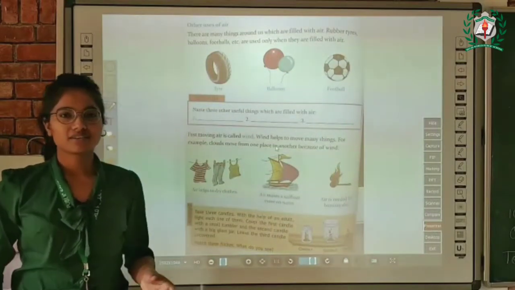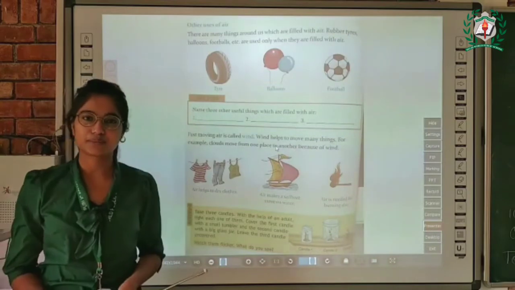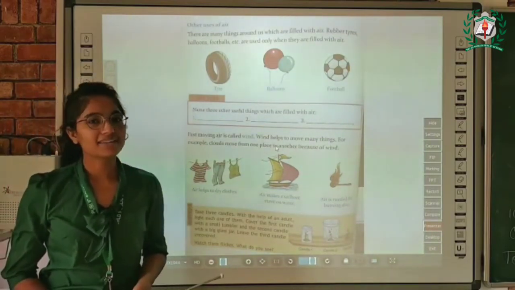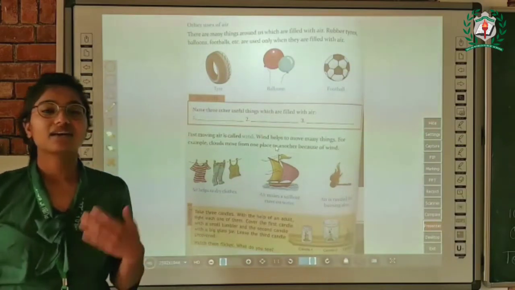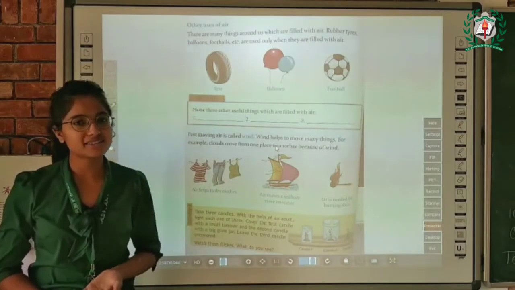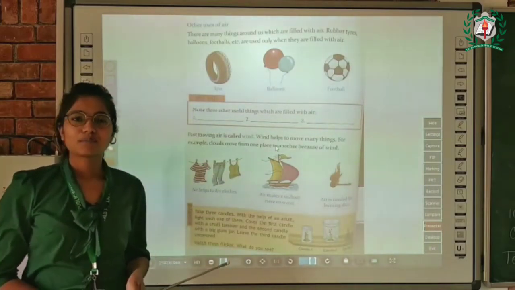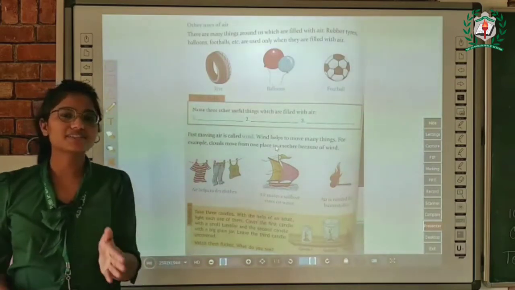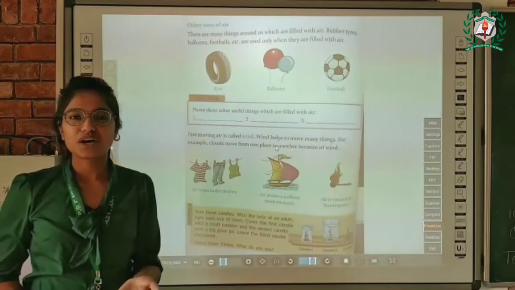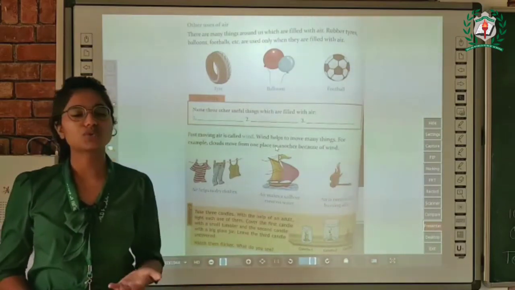Students, fast moving air is called wind, which is also very helpful for us. Have you seen clouds in the sky? Yes, sometimes clouds are there in the sky, but sometimes clouds are not there in the sky. Do you know why? Yes, because the wind helps the clouds to move from one place to another. That's why we can see clouds sometimes and sometimes not.